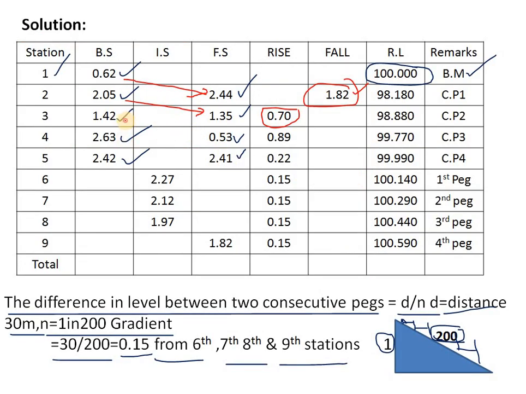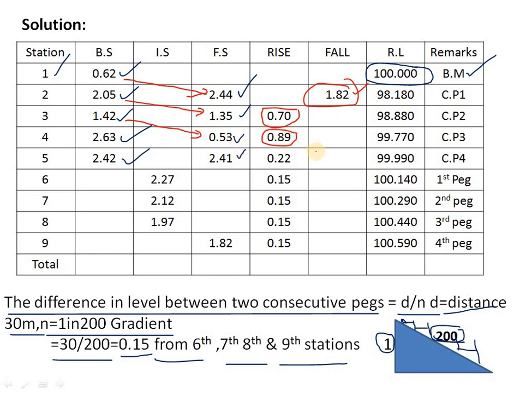Then again BS of station 3 minus FS of station 4, 1.42 minus 0.53. How much did you get as the answer? 0.89.